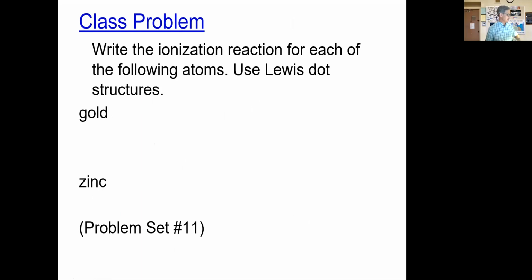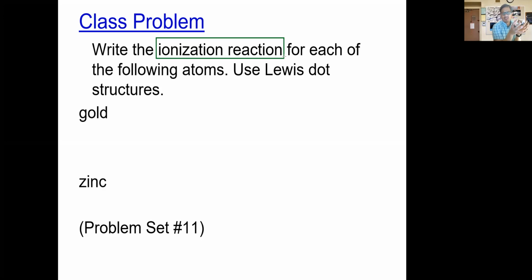take a look at number 11 in your problem set. What I would like you to do is write out the ionization reaction. Now, remember what I'm asking for when I ask for an ionization reaction. Please make sure that you write out the Lewis dot structure for the elemental, the neutral form of the atom, and then show how many electrons are lost.